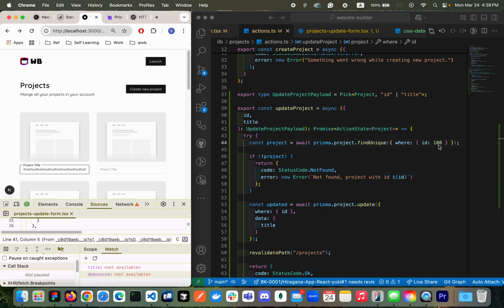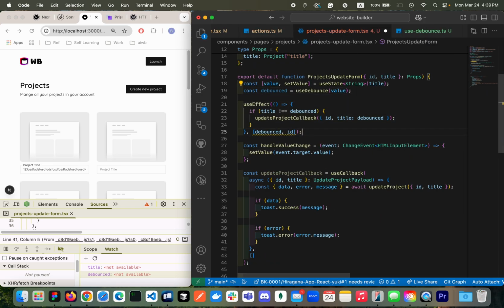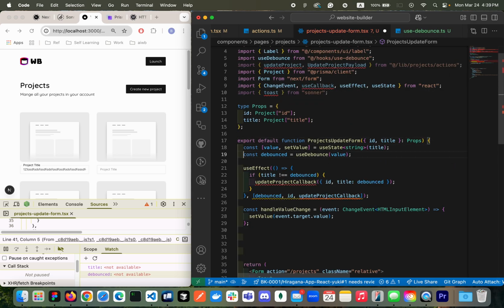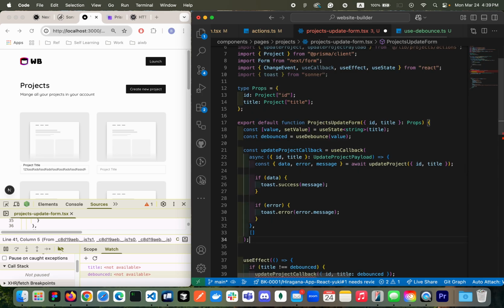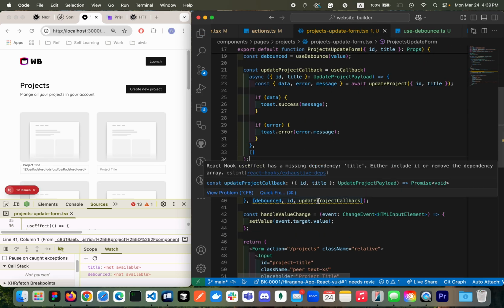So that is good. And then, okay, let's organize a little bit. useEffect will be somewhere at the top, right? And then this guy, the callback, we can pass it over here too. And then what is causing the issue?